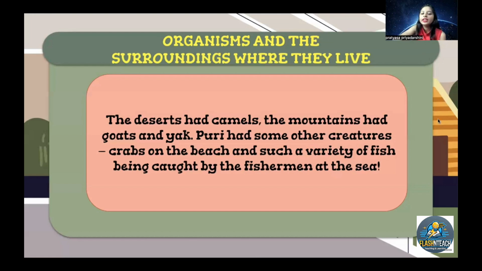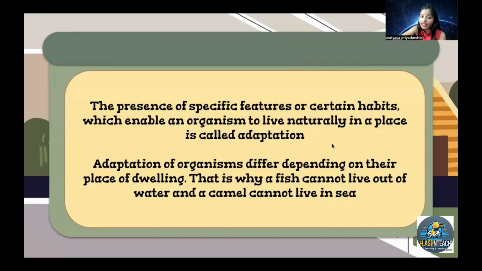Now, the presence of specific features in certain habitats which enable organisms to live naturally in a place is called adaptation. For example, in my area I can tolerate the amount of heat and the kinds of food in our environment.